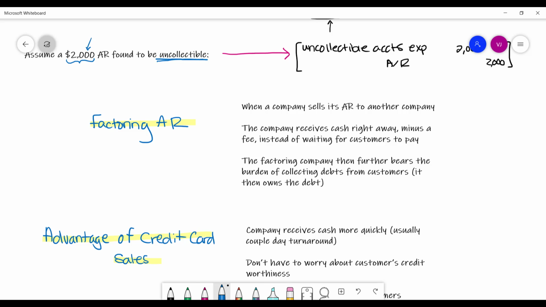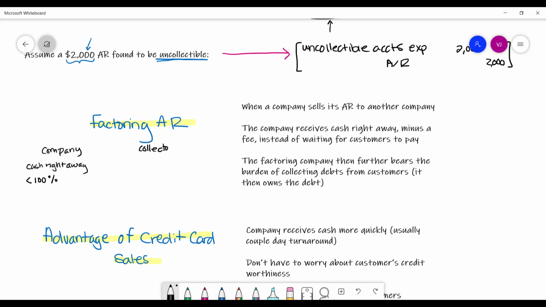Okay, so the company that sells the accounts receivable gets cash right away, but it's not going to get the full amount of the receivable, right? It's going to get less than 100% of the full amount of the accounts receivable.